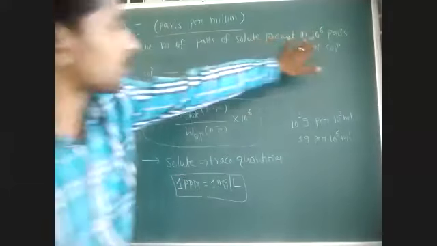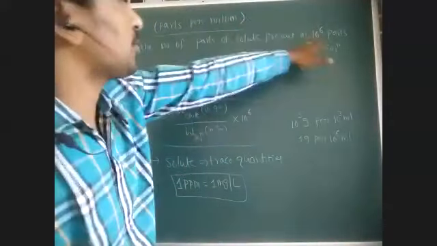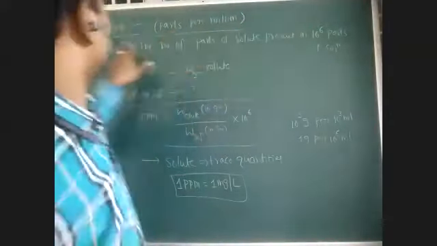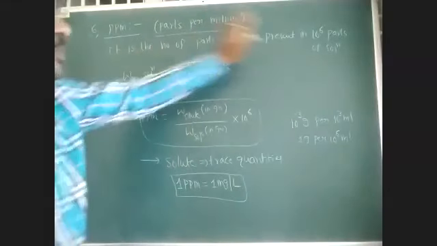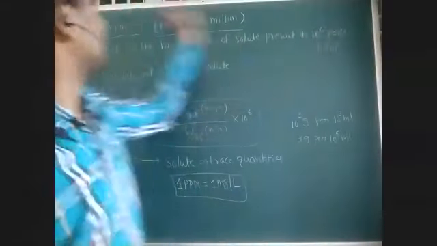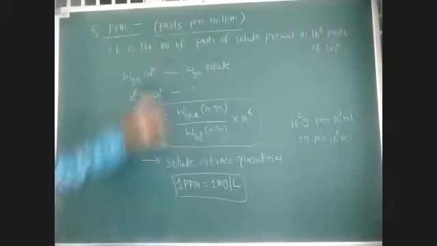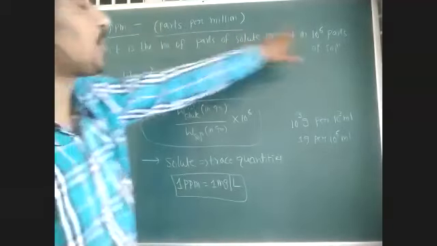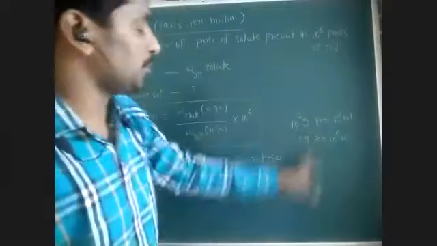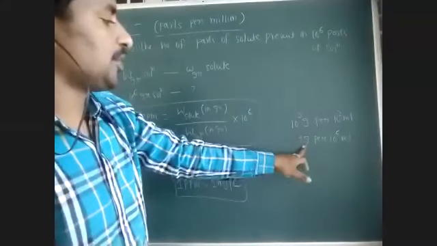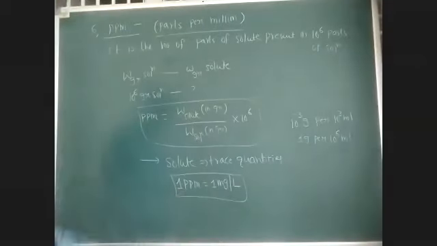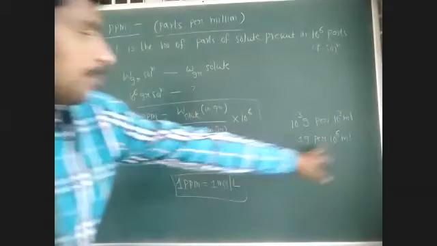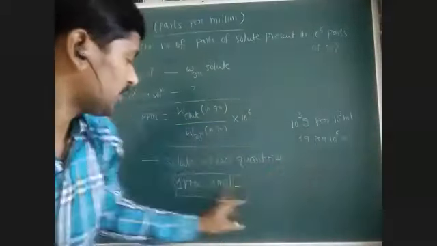Here it is 10 power 6 parts, which can be volume or weight. The volume of solute in ml present in 10 power 6 ml of solution is ppm. Or the weight of solute in grams present in 10 power 6 ml of solution is said to be ppm. So 1 ppm is nothing but 1 mg per liter.